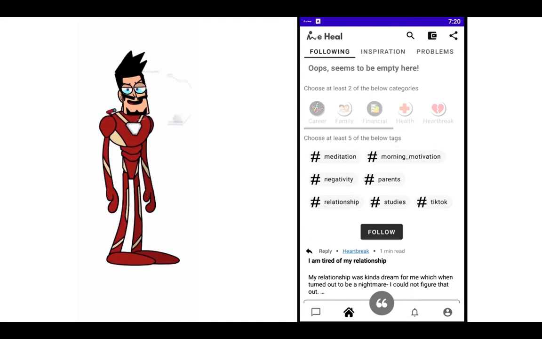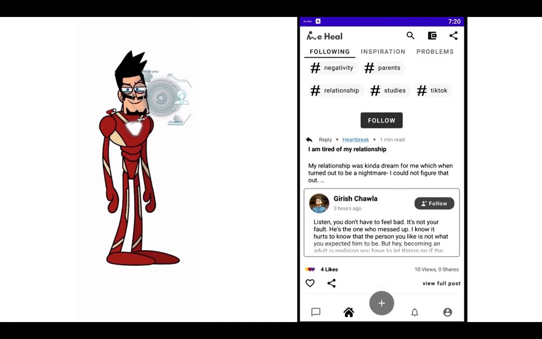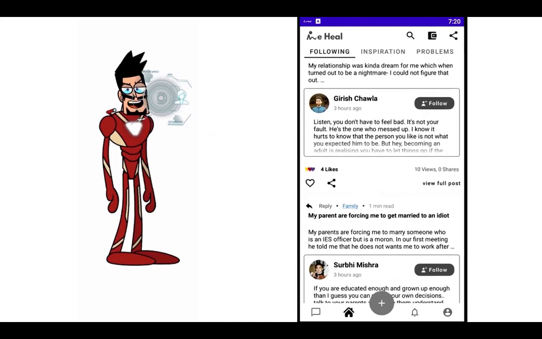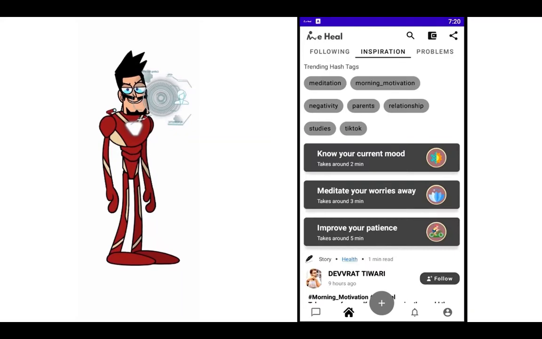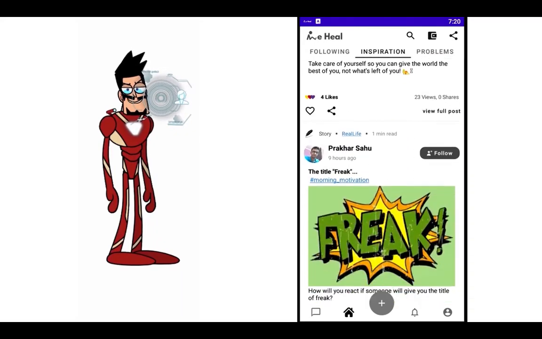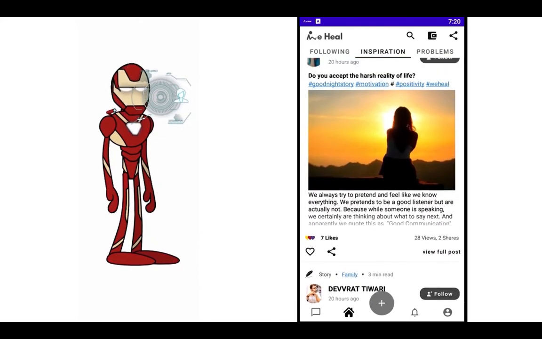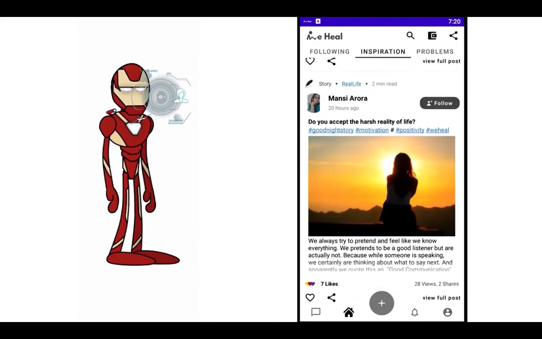So once I click on home, I see a following feed, and it seems to be empty because we have not logged in the app. I've been using this app for a while, so I already have a feed, but since we have not logged in, it's showing nothing. So this is the inspiration section where people keep posting some inspirational stories and inspirational blogs, which are wonderful, by the way. You can pause the video and have a look.